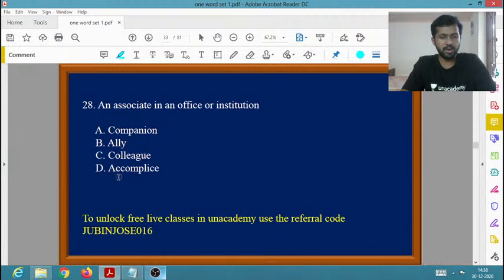So next what you have to give is the one word for an associate in an office or institution. Suppose you are working in an office or an institution, so there will be an associate with you, right? You need to give the one word for that. Companion, ally, colleague, and accomplice. An associate in an office or institution. What is the one word for that?